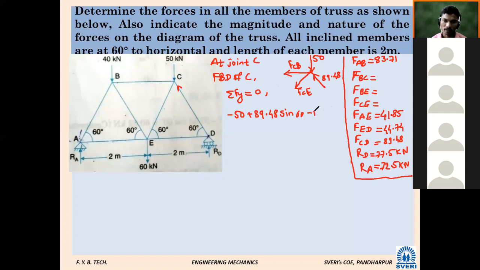Minus FCE into sin 60 equal to 0. From this, is it possible to get FCE? Yes. Calculate FCE first, time is less.